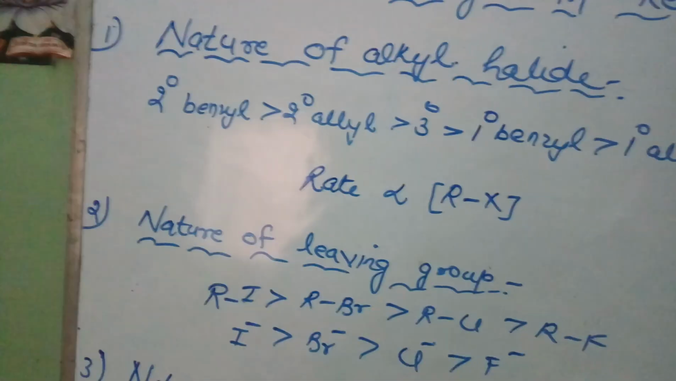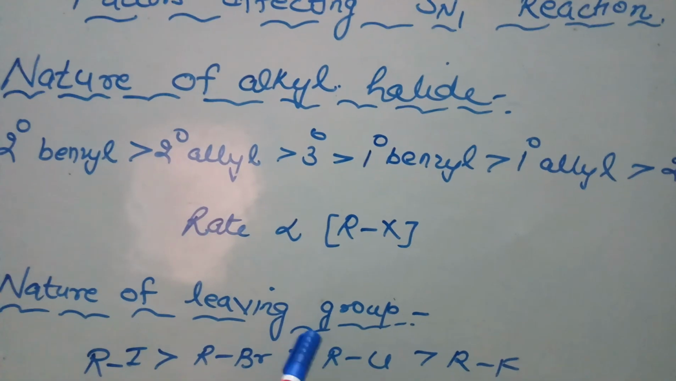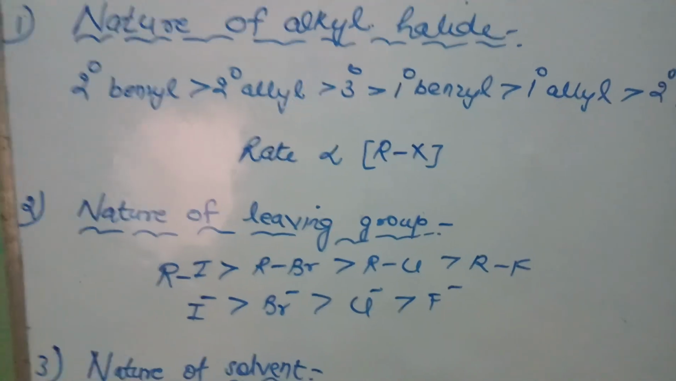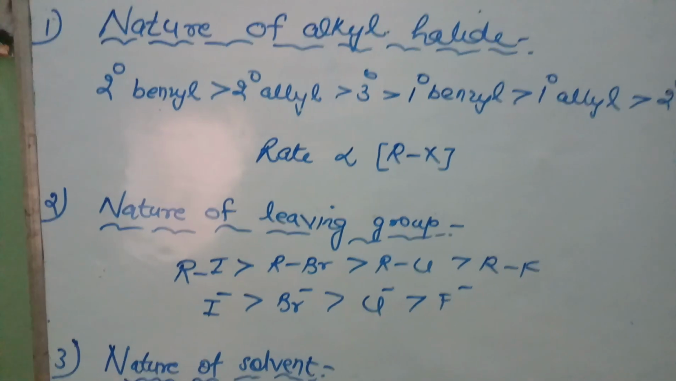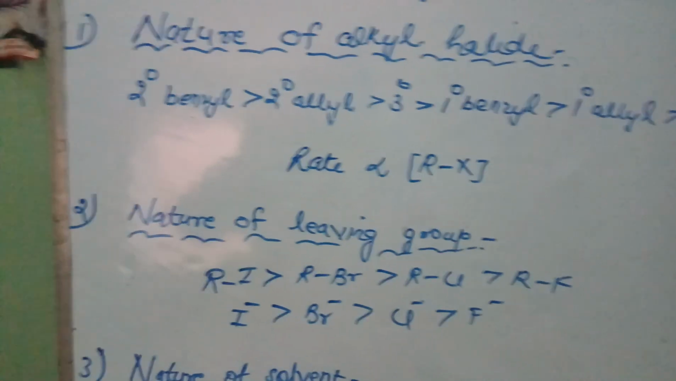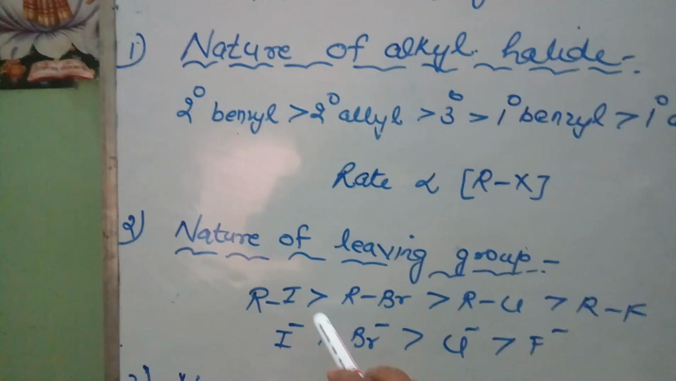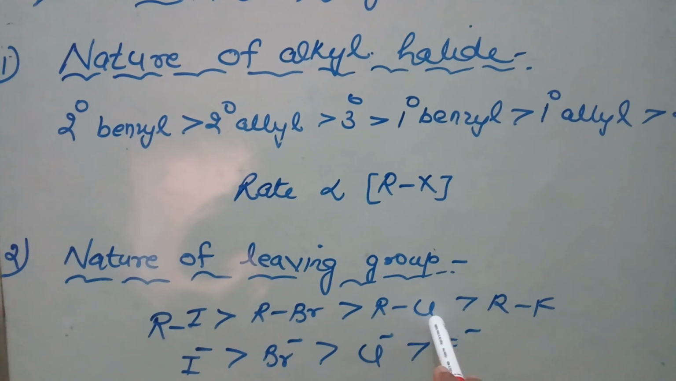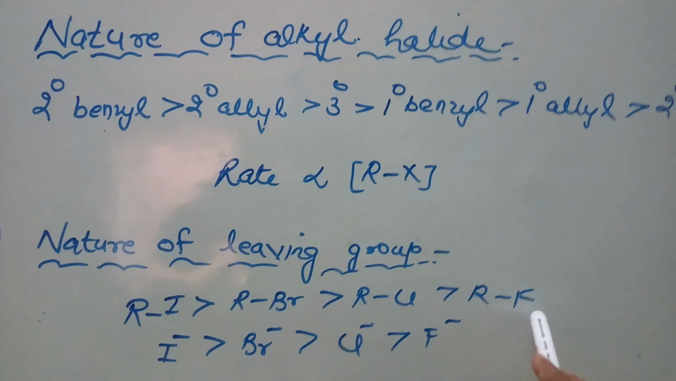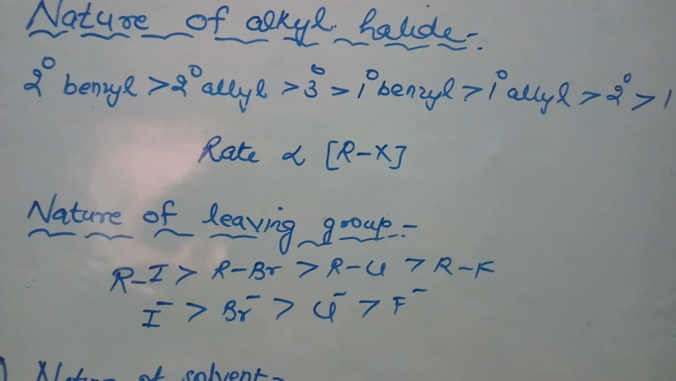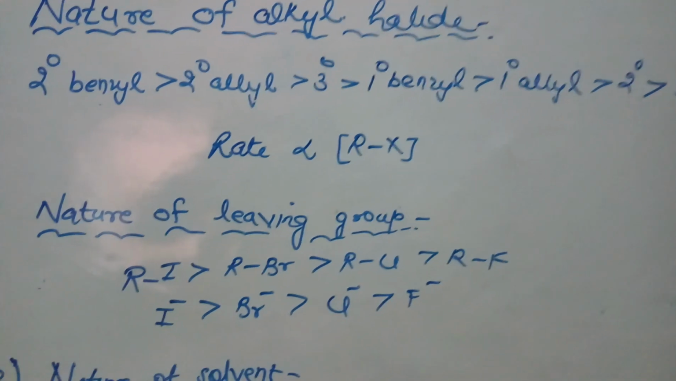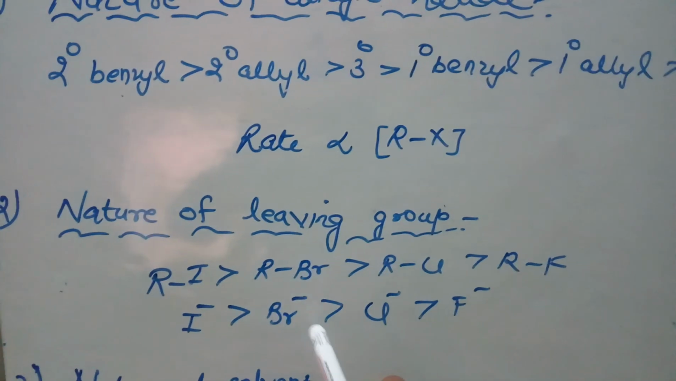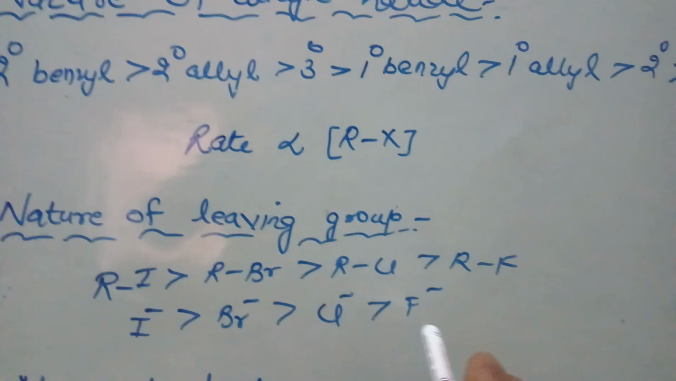Now come to the next factor, that is the nature of leaving group. Do you know what a leaving group is? It is the group which is being replaced, which is being removed. Based on the nature of leaving group, alkyl iodides are most reactive for SN1, then alkyl bromide, then alkyl chloride, and then alkyl fluoride. The more easily the group leaves, the more easily it undergoes SN1 reaction. Here I minus is the best leaving group, then Br minus, then Cl minus, and then F minus.